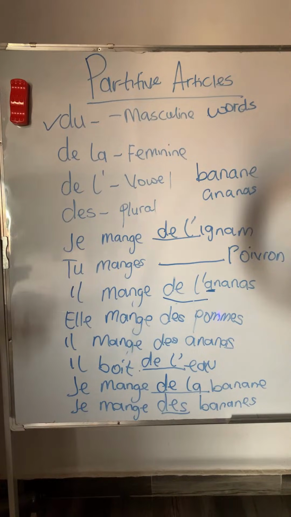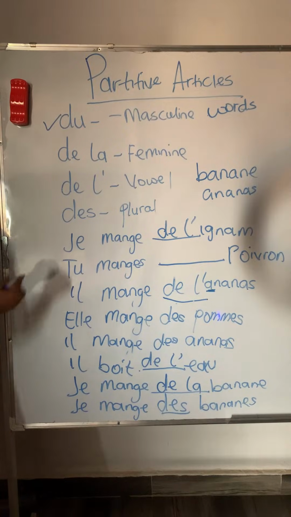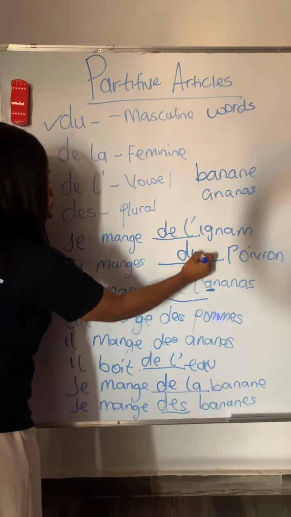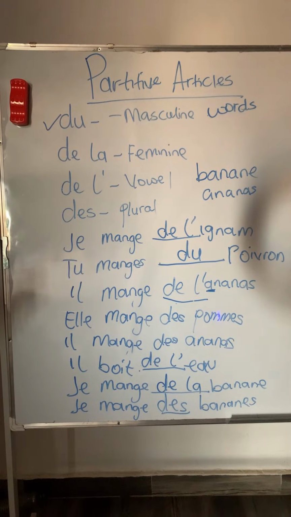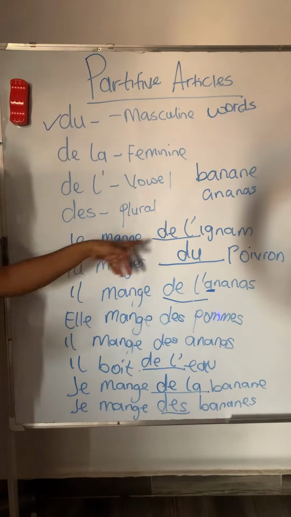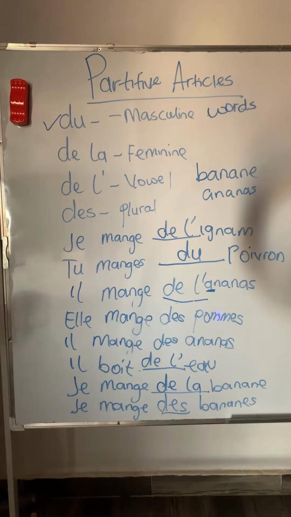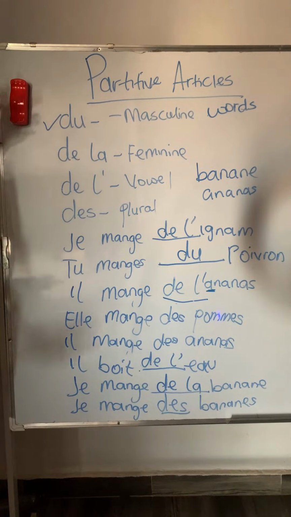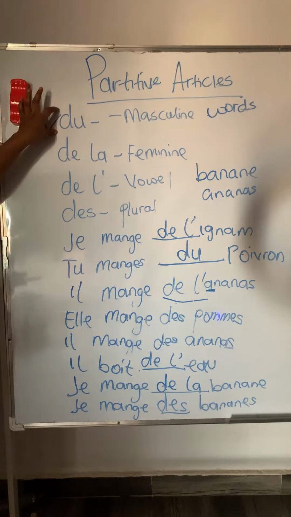Okay. Yvonne, very good. You are eating pepper: tu manges du poivron. You see that? Very good. Why? Because poivron is masculine. So because it is masculine and singular, it's du poivron. Tu manges du poivron. You are eating pepper. So let's not forget, we use du before a masculine noun.